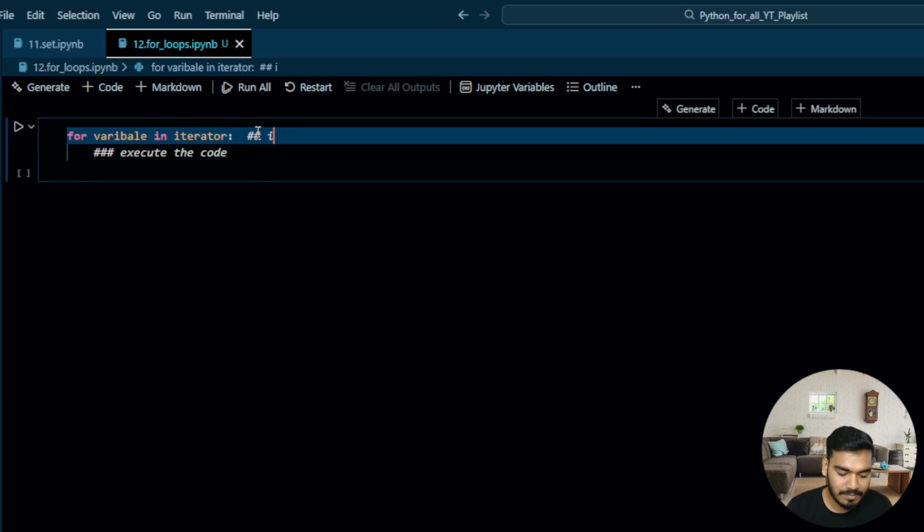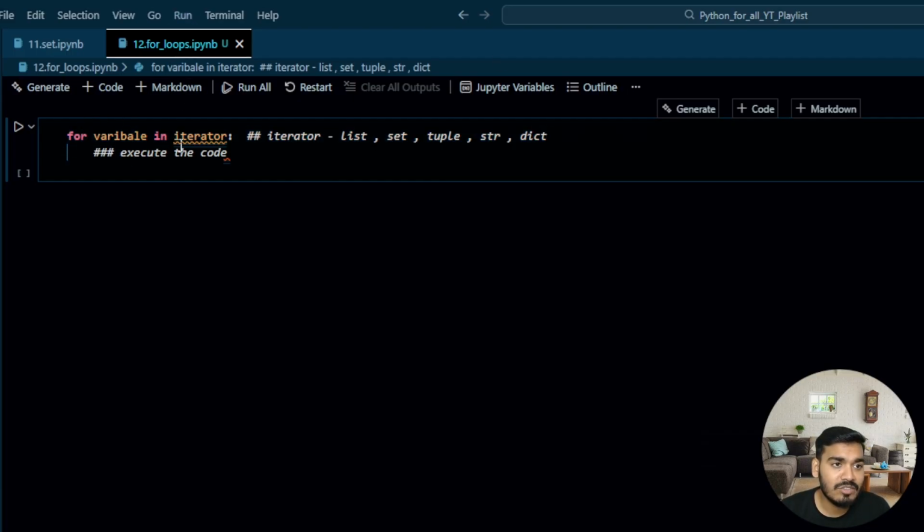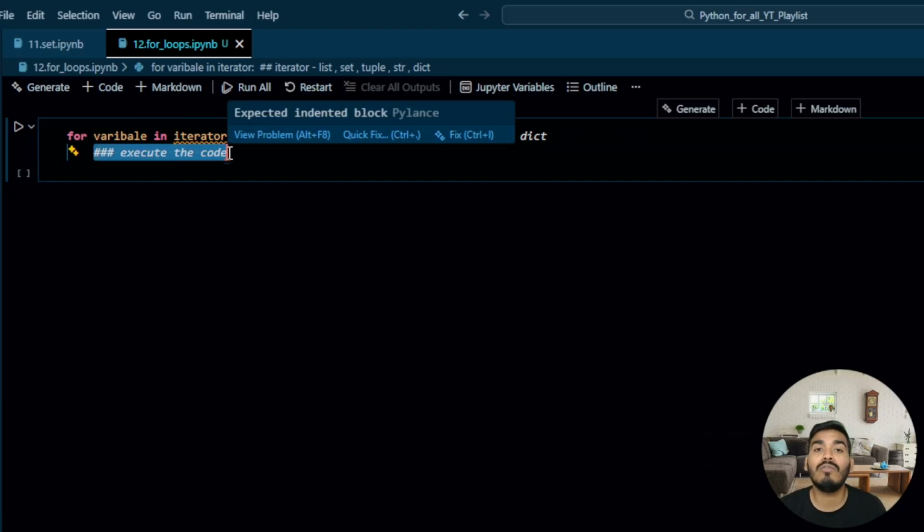In the for loop, after writing your for statement, that is for variable in iterator, this iterator can be a list, a set, a tuple, a string, str, or a dictionary. Perfect. As soon as this first line of code gets executed, the code below should start from here to follow the for loop command.